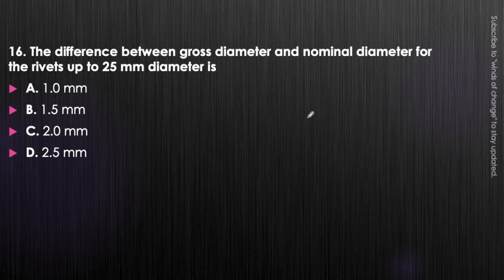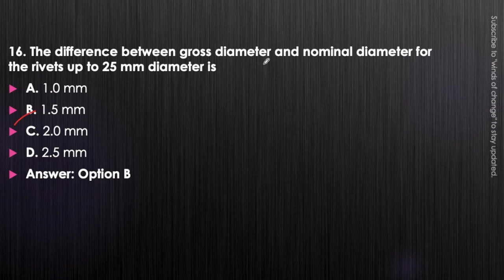Next question. The difference between gross diameter and nominal diameter for the rivets up to 25 mm diameter is, we have already discussed it in a question earlier. 1 mm, 1.5 mm, 2 mm, or 2.5 mm. So what will be the answer? It is 1.5 mm. Up to 25 mm of the rivet diameter, 1.5 mm will be the difference between gross diameter and nominal diameter. Gross diameter is usually the diameter of the hole.